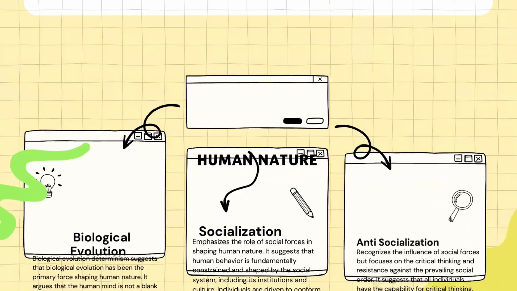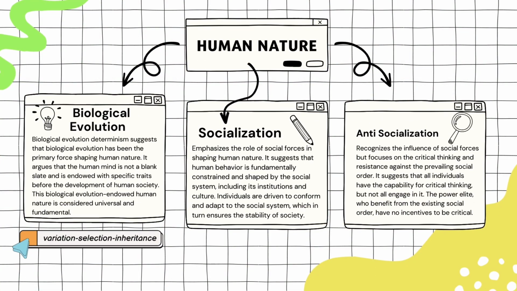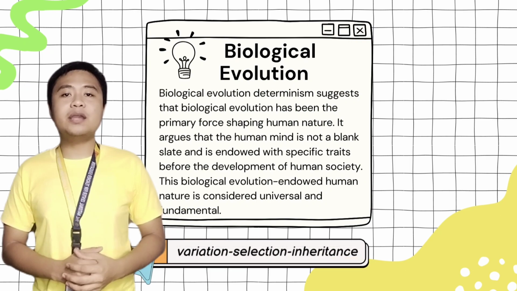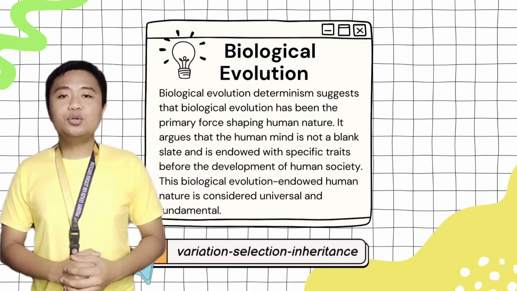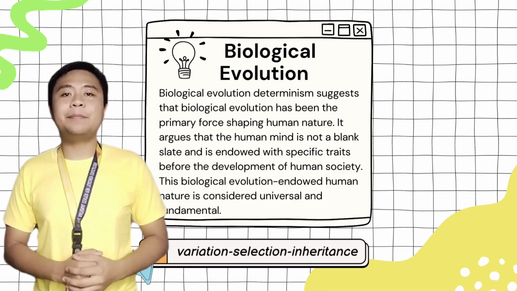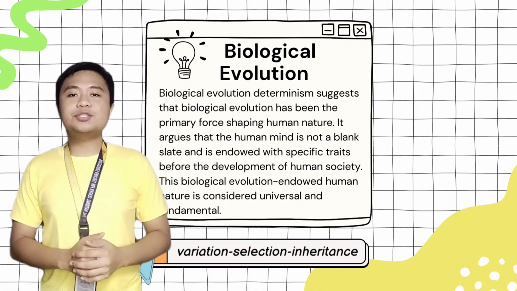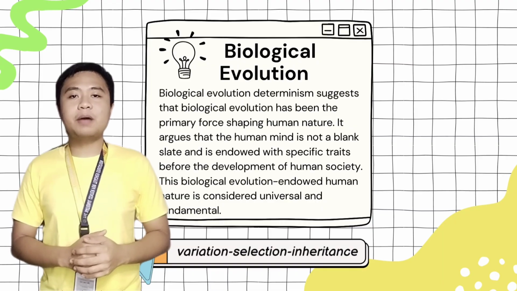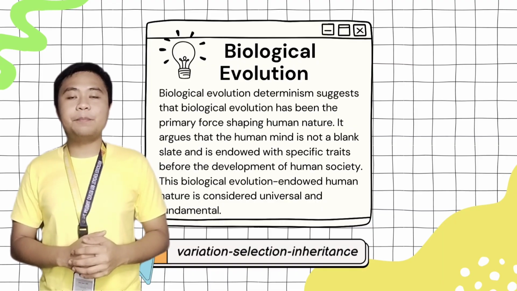The third set of paradigms is all about human nature, including first the biological evolution paradigm, arguing that the human mind is not a blank slate. The main drivers of human behavior according to this paradigm are survival and reproduction.